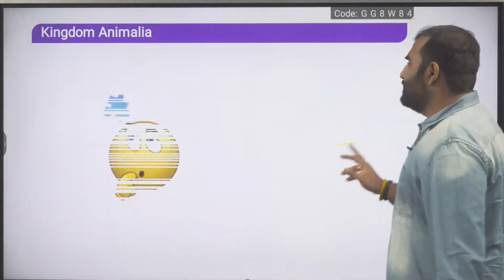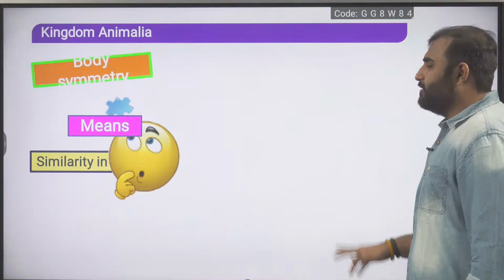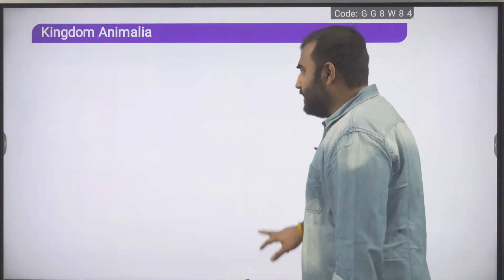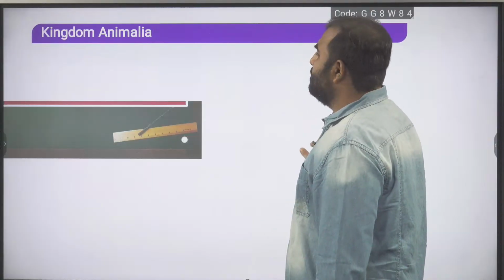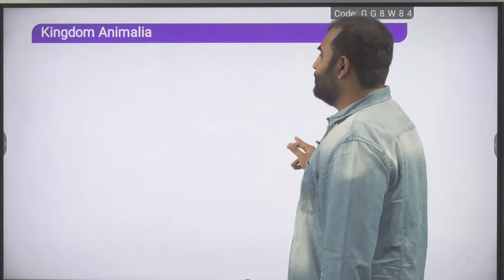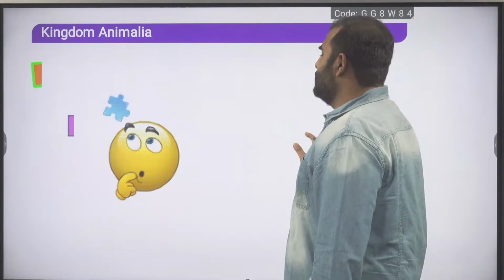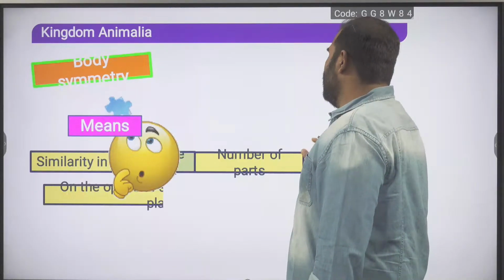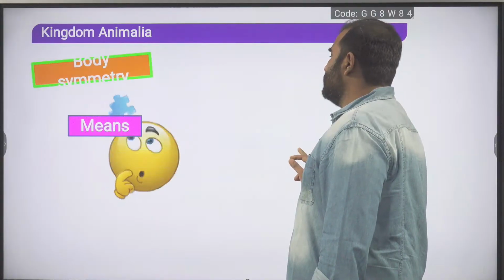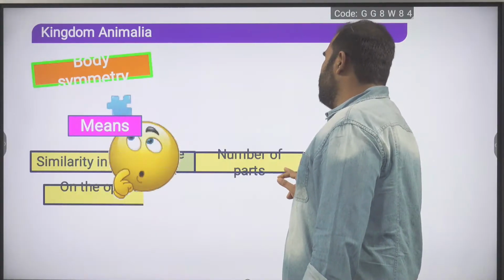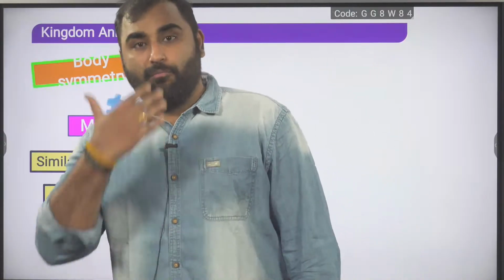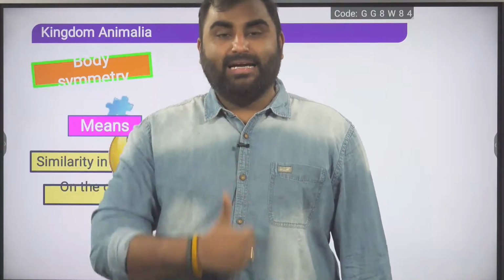So first of all, let's see what symmetry means. What is the meaning of symmetry? Symmetry means a similarity in shape and number of parts on either side of the body. Similarity in shape and number of parts on the opposite side of the body. So similarity in shape of body parts on either side of the median plane of the body.